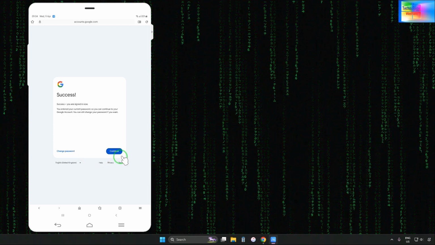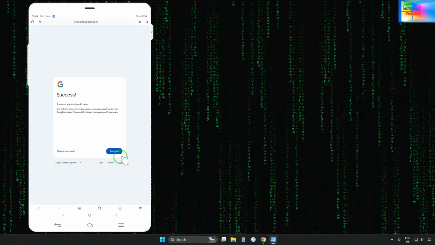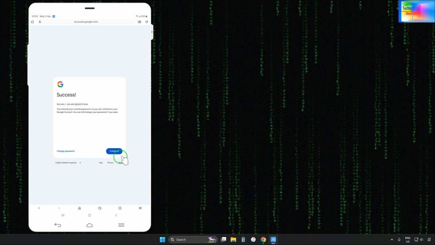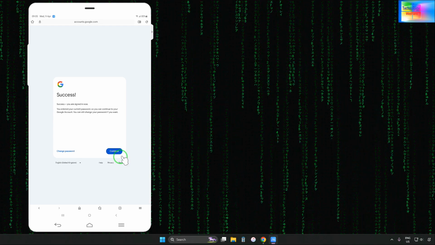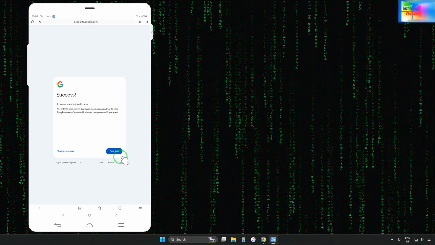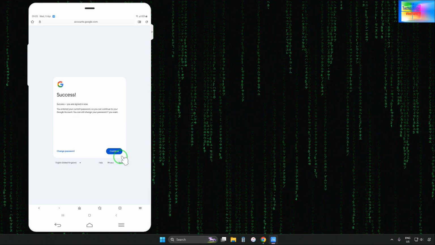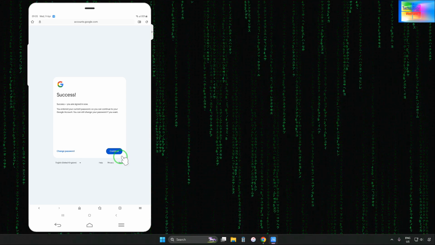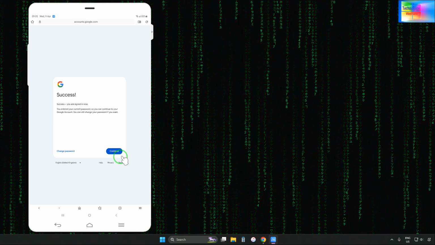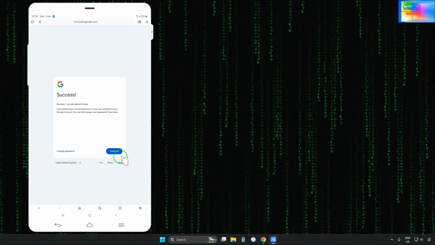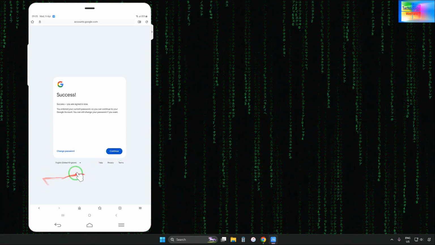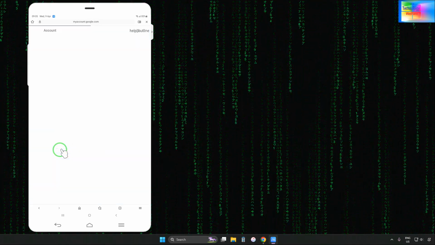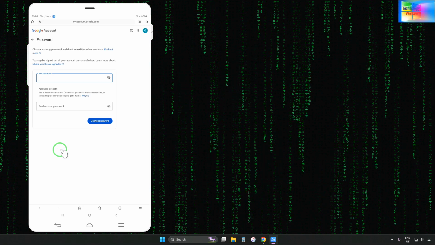If you go for continue, what will happen, guys, is that Google will verify you with options like verification of your OTP on the registered recovery email and recovery phone number. But right now you don't have the recovery email and recovery phone number, so according to the situation we will have to move on. Just click on change the password and after that, let's see what will happen.